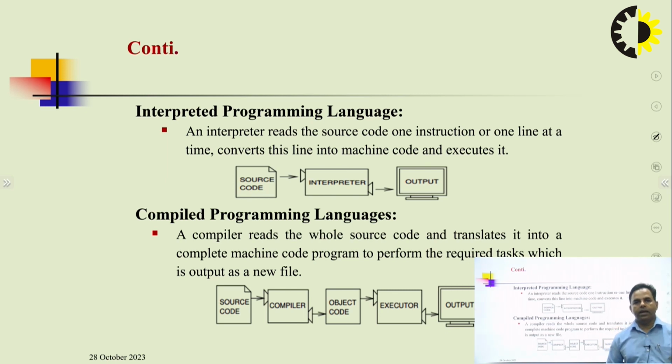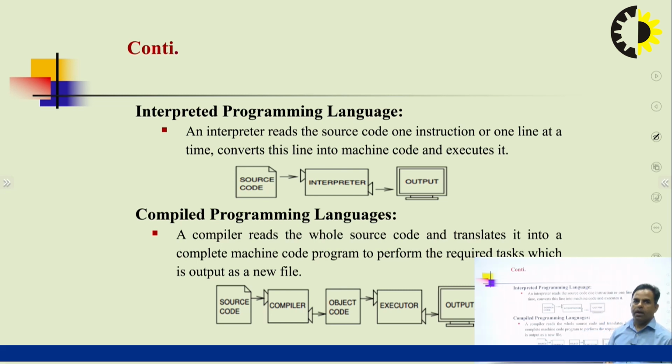After that, in continuation of the previous topic, there are two categories of languages based on how they execute. The first category is interpreted programming languages, and the second is compiled programming languages. One by one I will go through these points. What is an interpreted programming language? Basically, an interpreter reads the source code one instruction or one line at a time, converts this line into machine code and executes it.